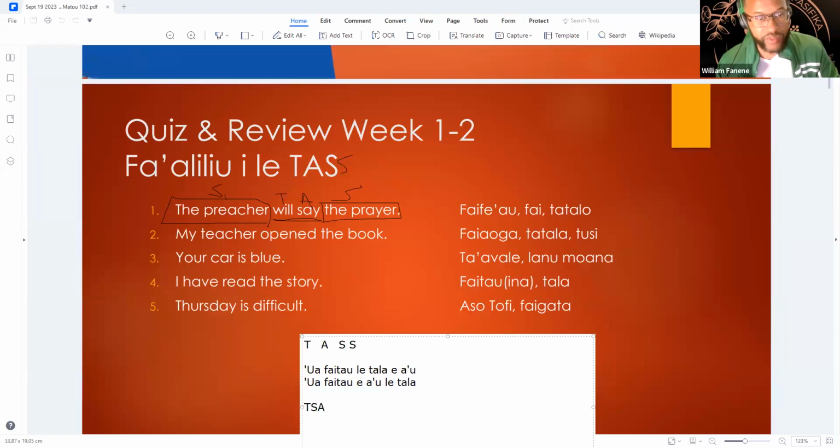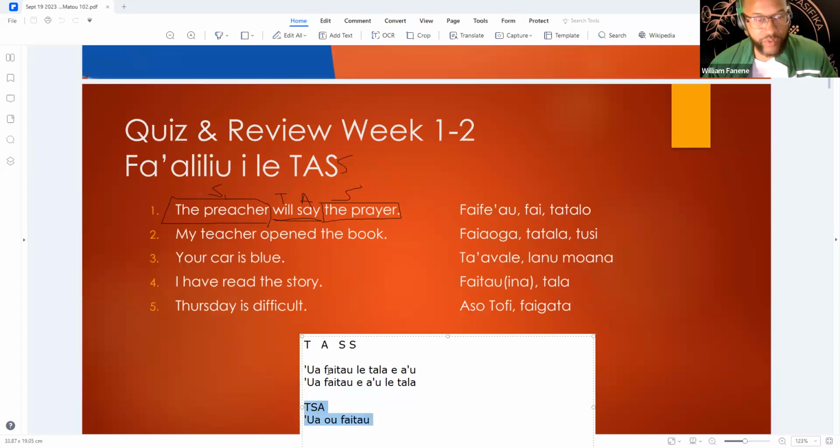Okay, so you were saying ua, that's our tense, o is our subject, and then the action is going to be faitau. But we're actually on that later in this lesson today. For this exercise, it's going to be tense, action, and then two subjects.